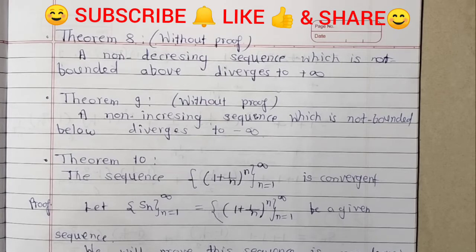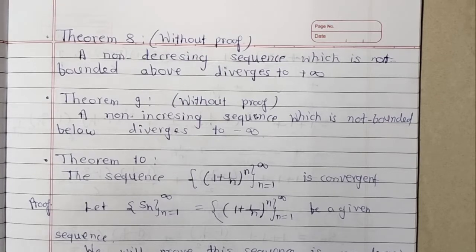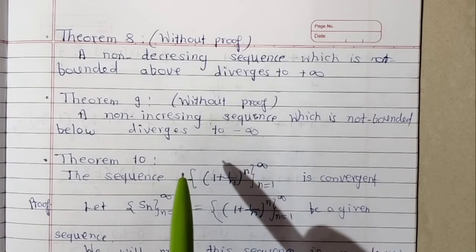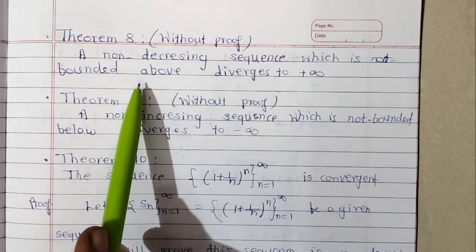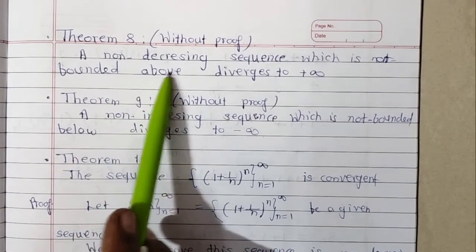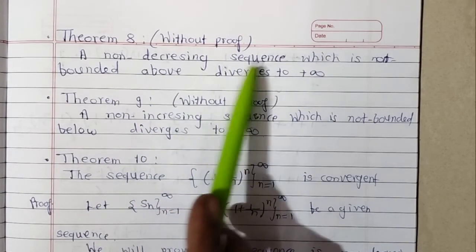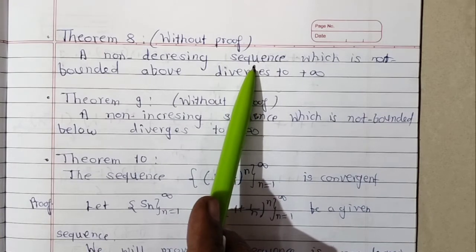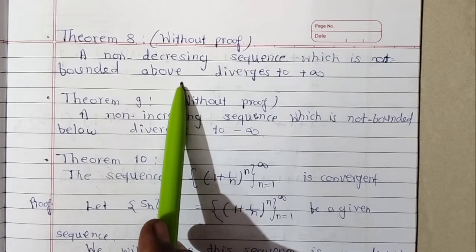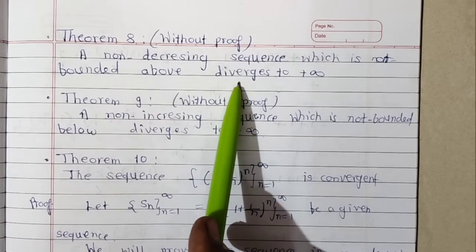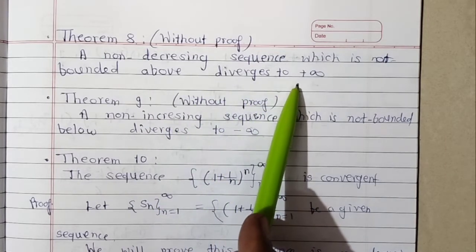Today we will see some theorems which are without proof. Theorem 8: a non-decreasing sequence which is not bounded above diverges to infinity.